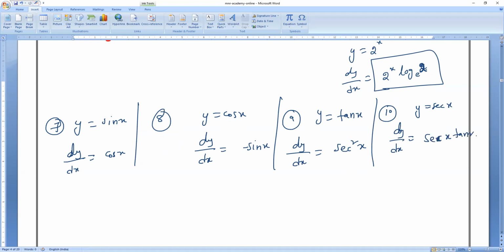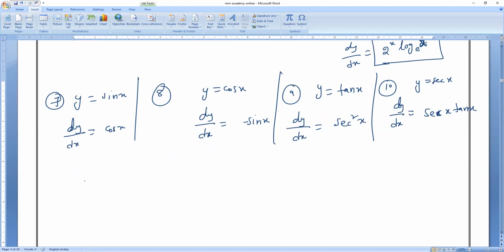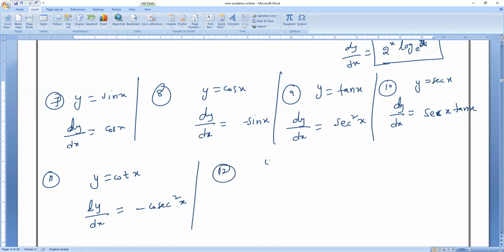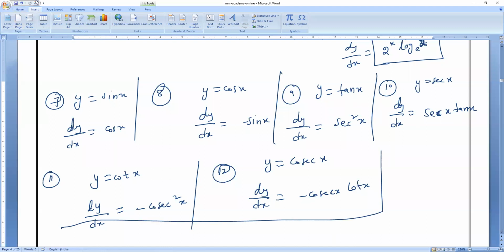Understood? Next, rule number 11. y is equals to cot x. Then dy by dx is equals to minus cosecant square x. Next, rule number 12. y is equals to cosecant x. Then dy by dx is equals to minus cosecant x into cot x. So all these rules you have to know.